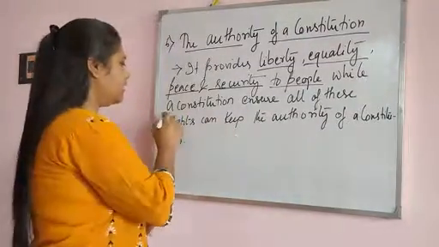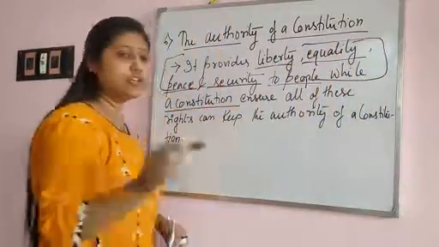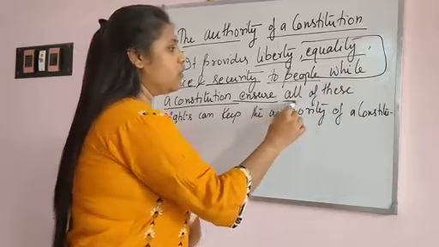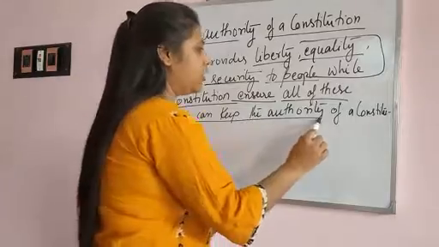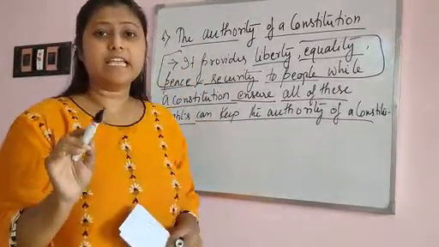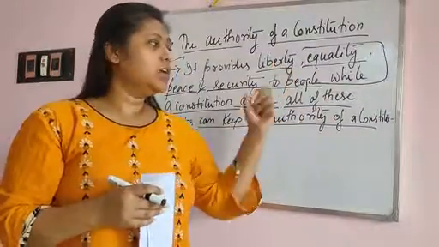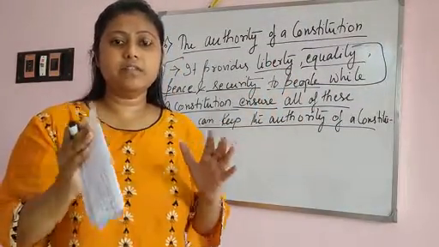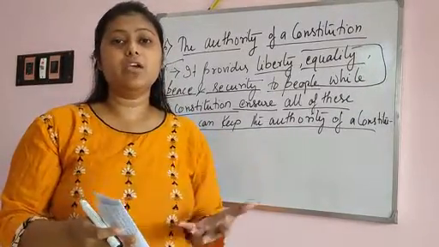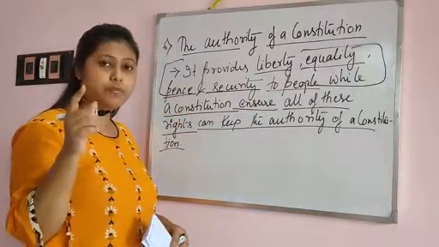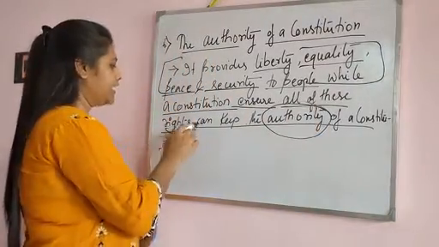For that reason, along with providing this, the constitution also ensures that all these rights given to our people keep the authority of the constitution. The constitution also takes care of that. The constitution is always supervising whether the rights provided to the people are given properly or not, implemented properly or not. So for that reason, our constitution also plays the role of an authority upon the rights given to the people.